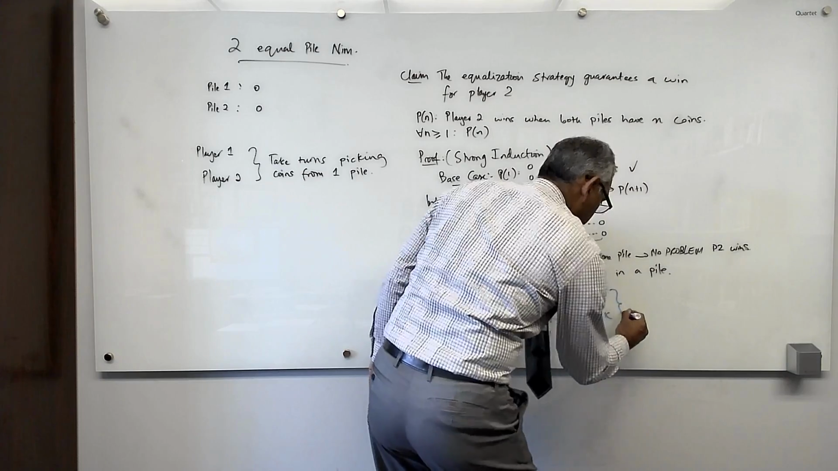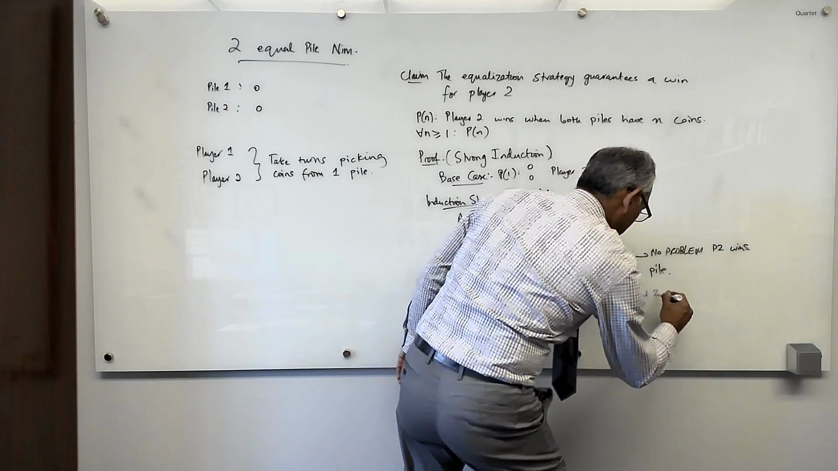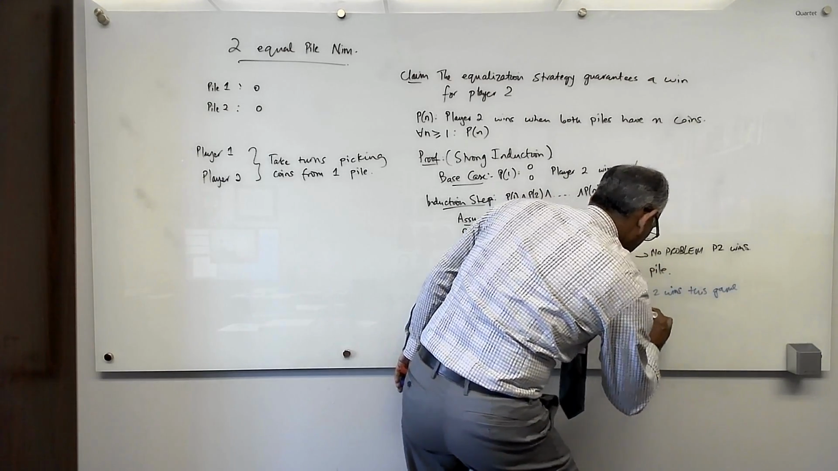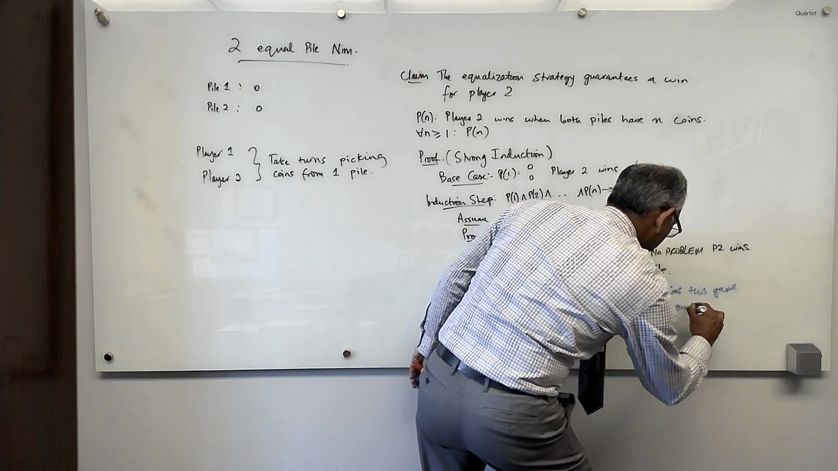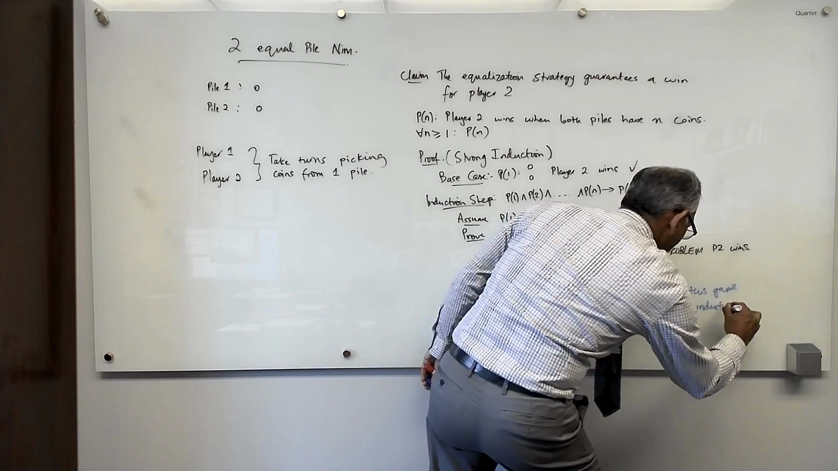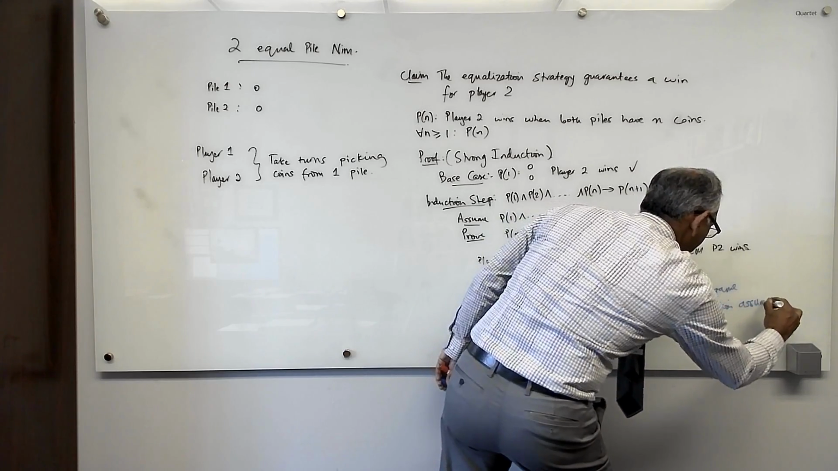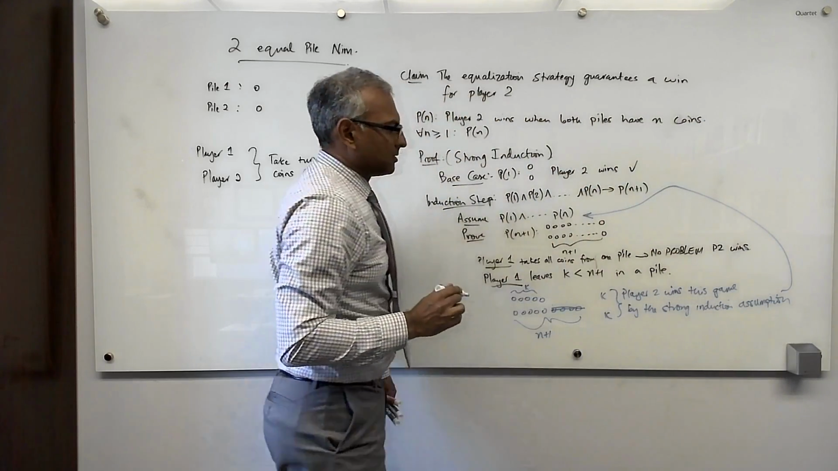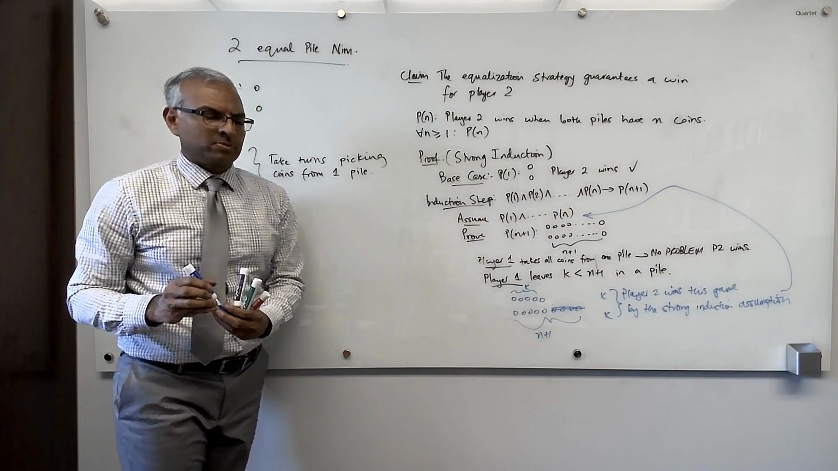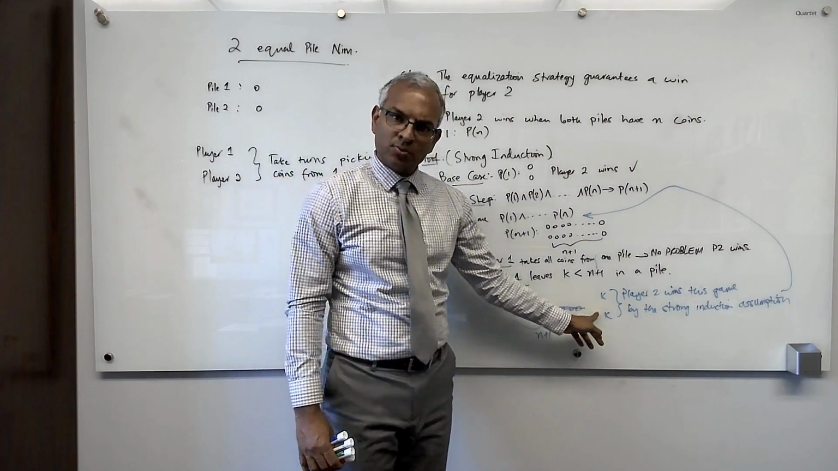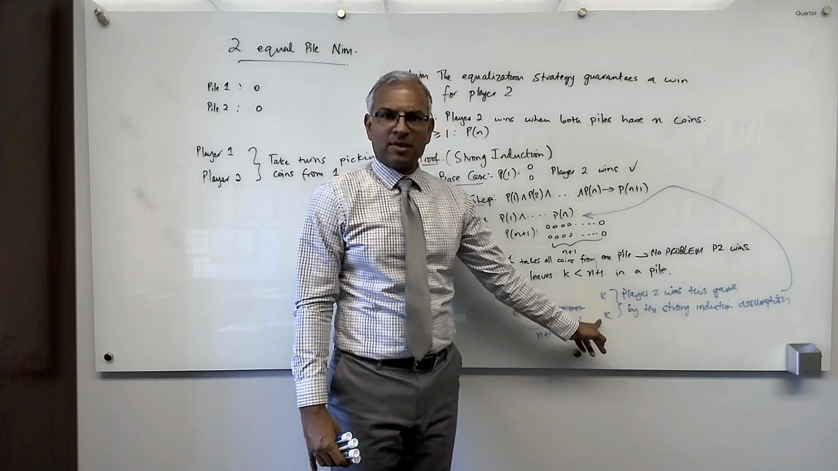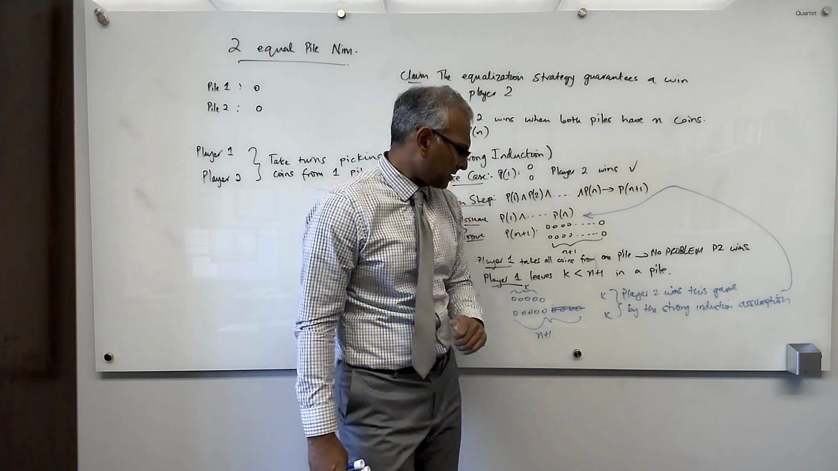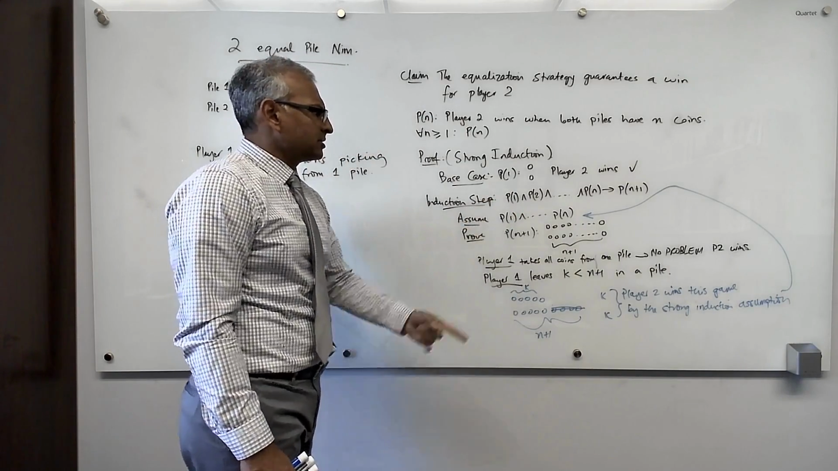So player 2 wins this game by the strong induction assumption. What's that? That's this assumption: we assume that P of 1, P of 2, up to P of n are true. So therefore P of k is true, which means that player 2 wins the game with k coins in each pile, as long as k is less than n plus 1. And so that means that player 2 wins the game with n plus 1.